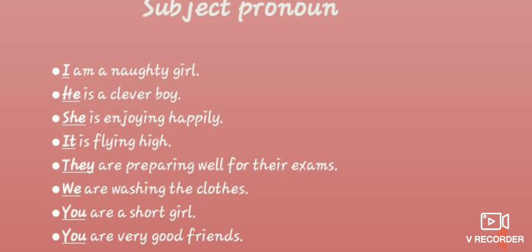So read the sentences. I am a naughty girl. He is a clever boy. Here he is a pronoun. She is enjoying happily. It is flying high. They are preparing well for their exams. We are washing the clothes. You are a short girl. You are very good friends.